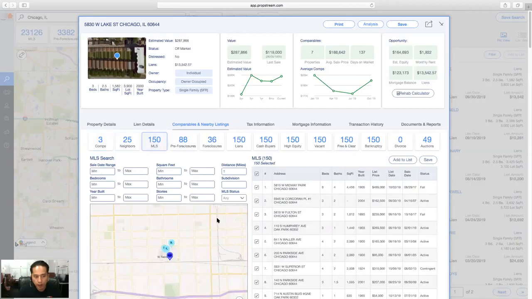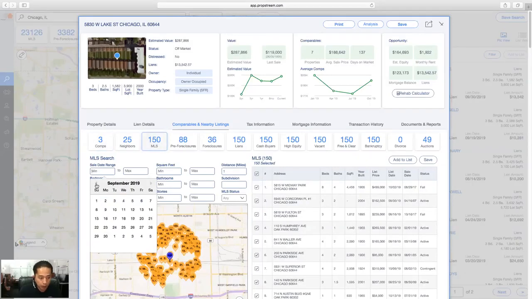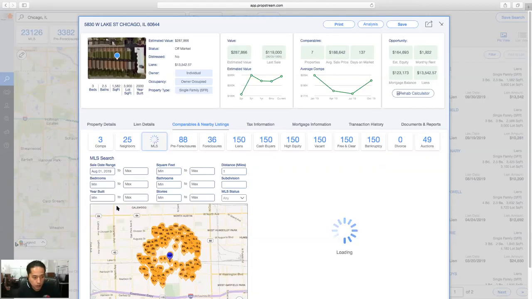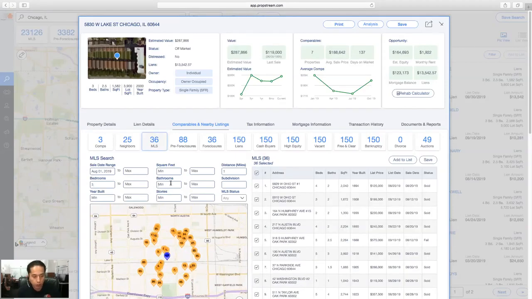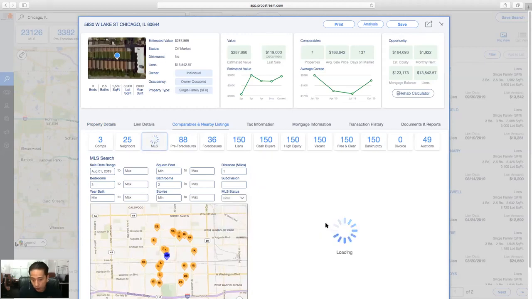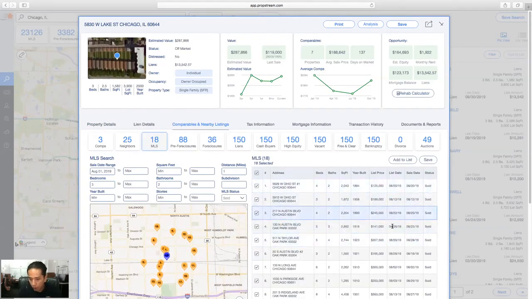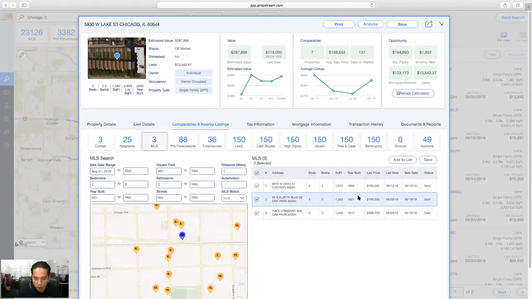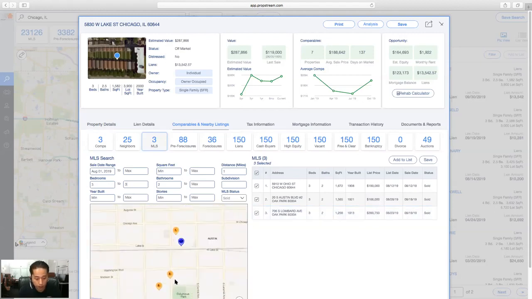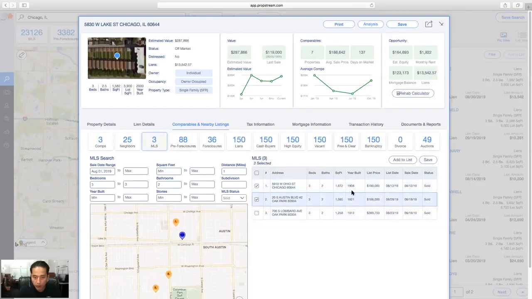I can then go to the MLS and double check. So show me what the MLS is showing in the last 90 days or 60 days that are 3 bedroom, 2 bathroom, and show me the ones that have sold. So here they are, listing price around 125, 200. So let me cap out. Let's do 3 bedrooms only, 332s. So yeah, 199, 166. Here's one much further south by a park, by a golf club, so we probably need to deselect that one. So here we're about the $160,000, $200,000 range.